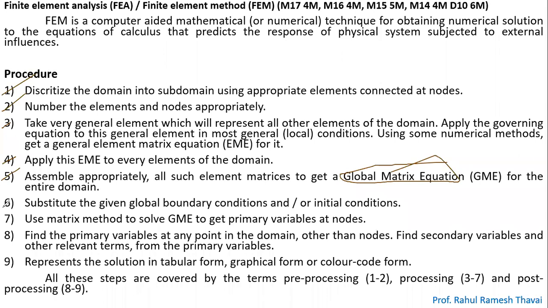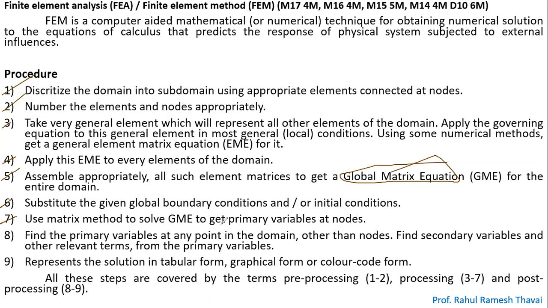You substitute the boundary condition, like displacement is 0, then that column gets cancelled. Then you input the values of the forces which are given, right? By doing those, you solve the governing equation. Once you solve it, you will get the values from the GME, that is the global matrix equation. You need to solve this GME basically.